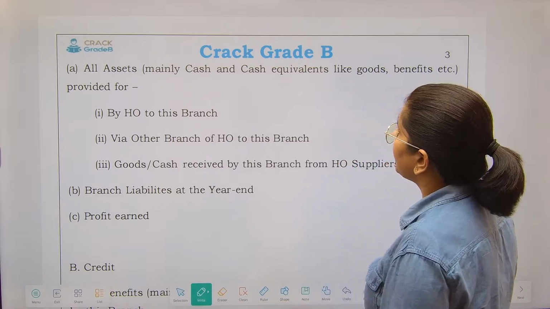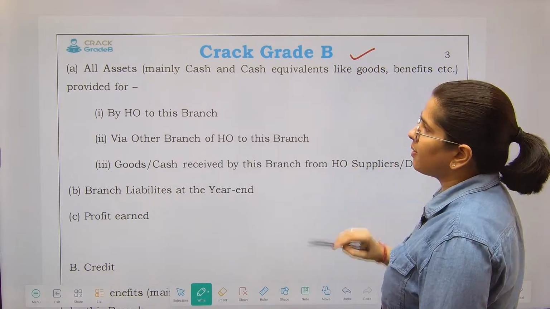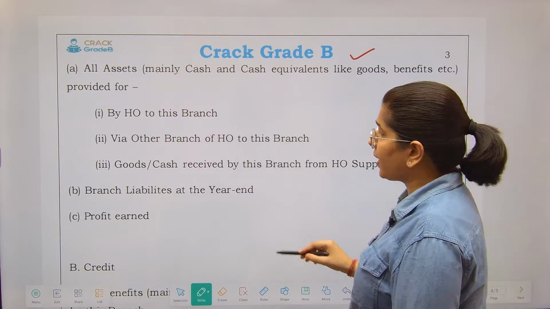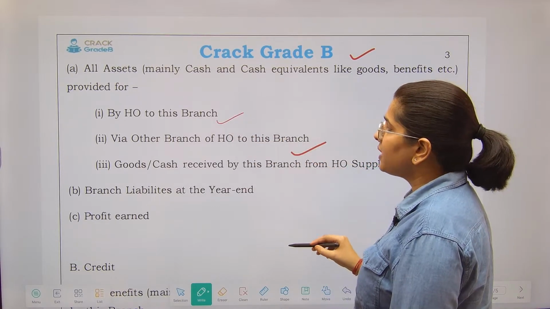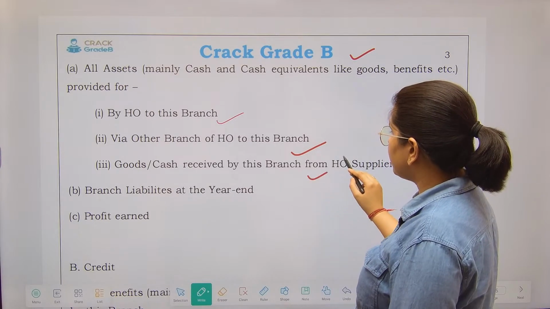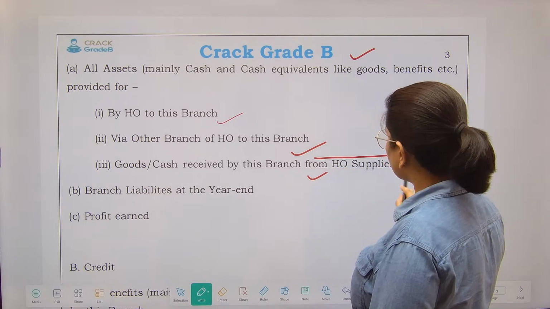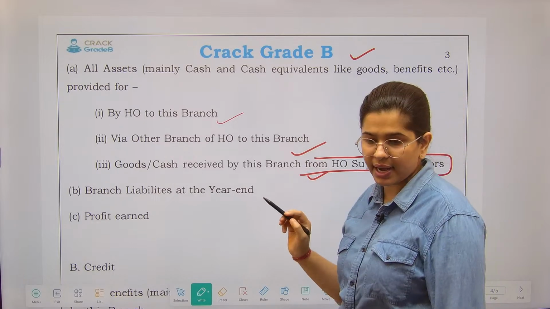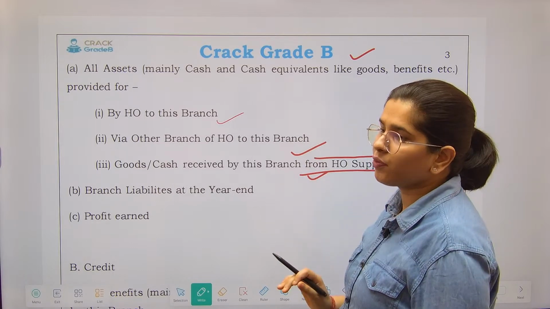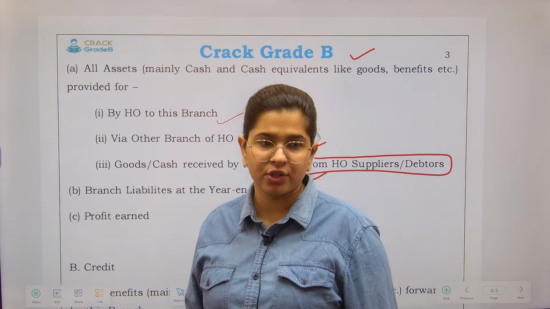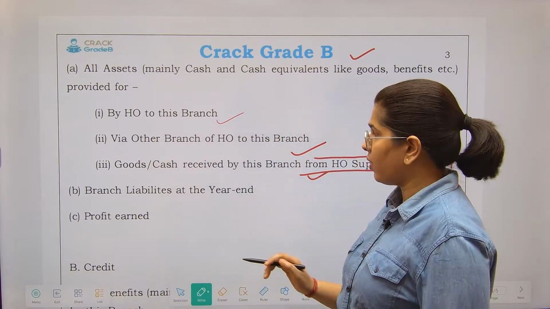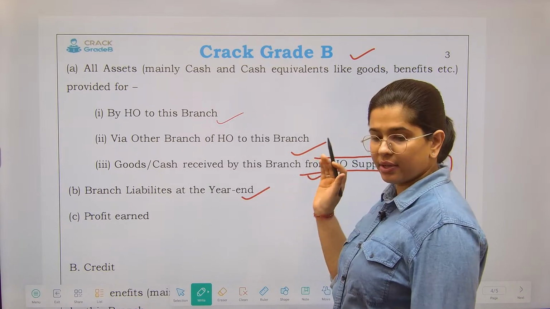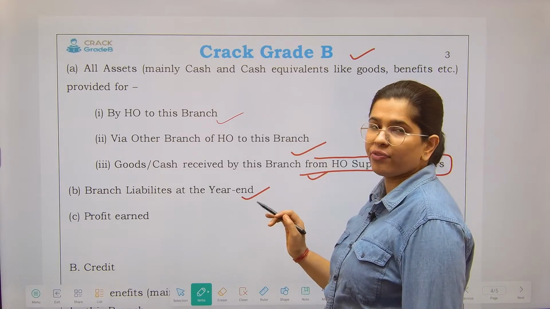All assets, mainly cash and cash equivalents, will be provided for, which have been provided by the head office via another branch to this particular branch, and goods and cash received by this branch from the HO's suppliers or debtors, right? Any asset that has been provided by the head office to the branch will be reflected on the debit side of this particular account. Branch liability, debit side, and profit earned.